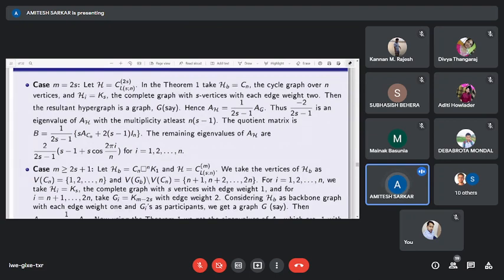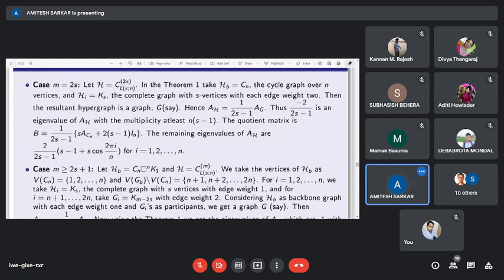The remaining eigenvalues of this H are as follows, because we know the adjacency matrix of Cn and this is the identity matrix In. So the eigenvalues are s minus 1, plus s times this, plus 2 into s minus 1, and that will become 2s minus 1 and s minus 1 plus s cos 2 pi i by n. If we consider s equals 1, then we will get 2 cos 2 pi i by n for i equals 1 to n.